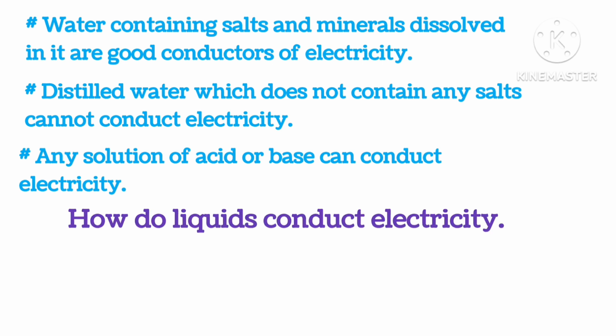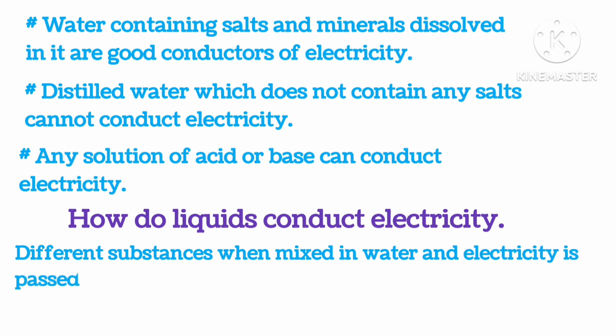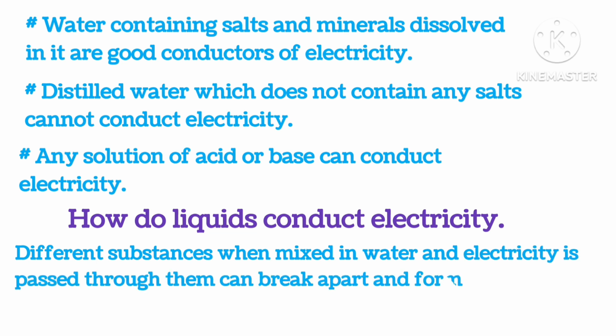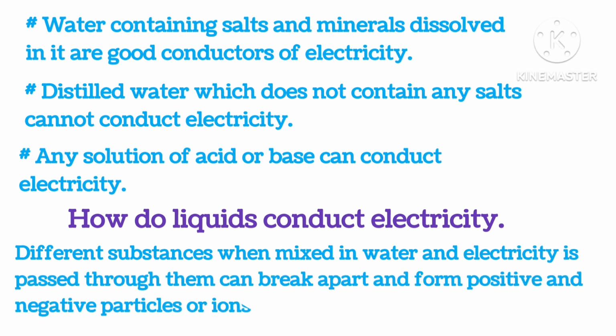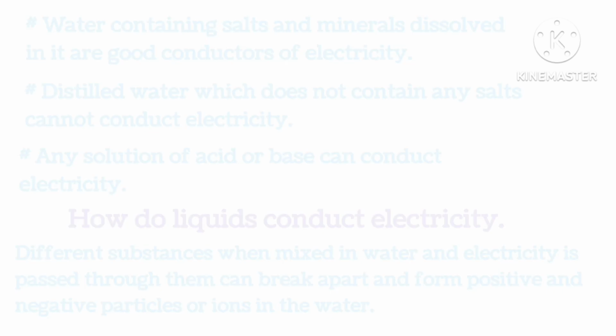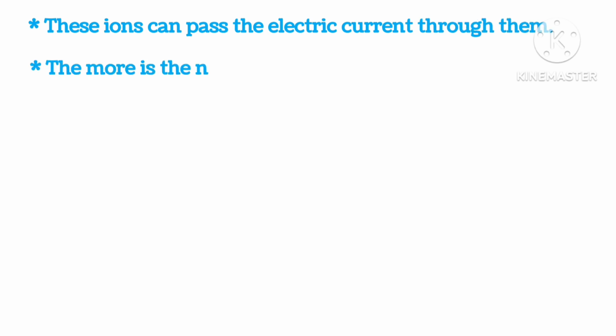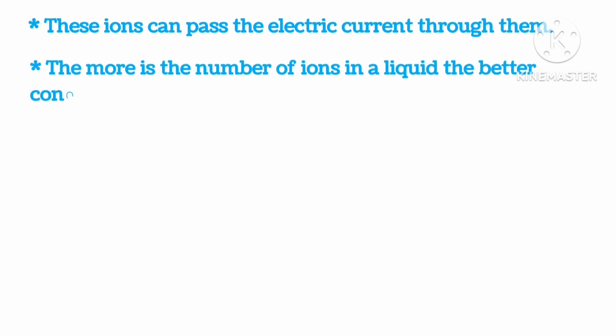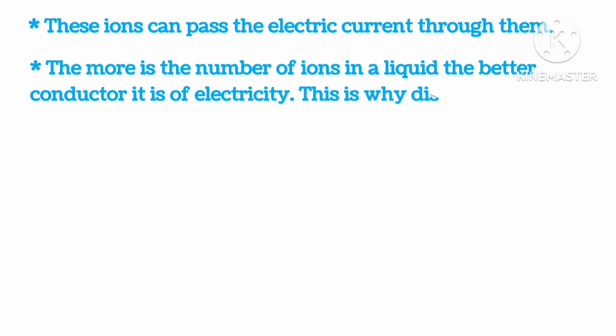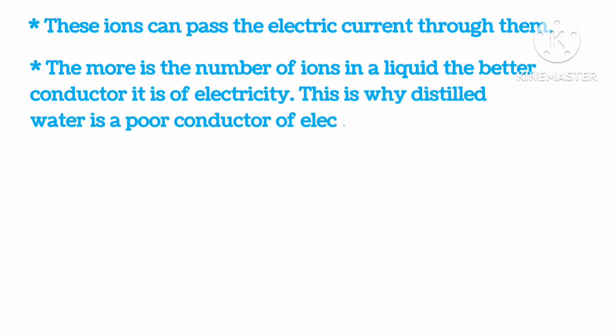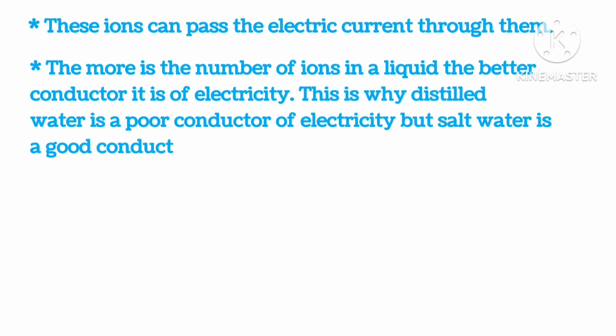How do liquids conduct electricity? Different substances when mixed in water and electricity is passed through them can break apart and form positive and negative particles, or ions, in the water. These ions can pass the electric current through them. The more the number of ions in the liquid, the better conductor it is of electricity. This is why distilled water is a poor conductor of electricity, but salt water is a good conductor.